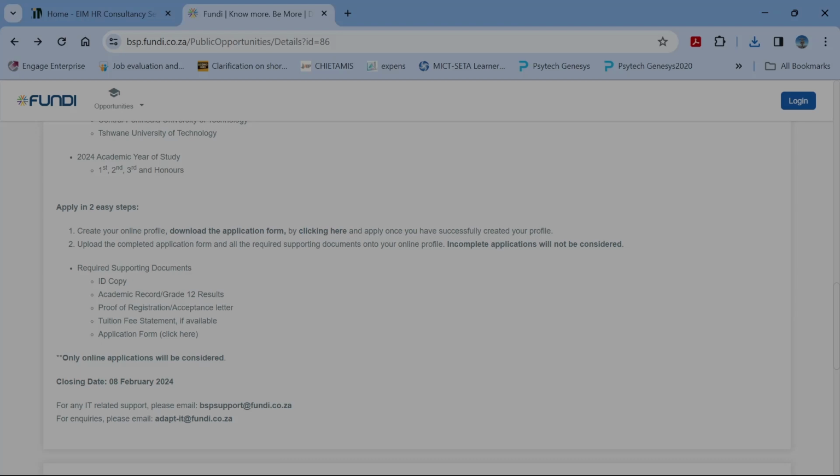you have successfully created your profile. Upload the completed application form and all the required supporting documents onto the online profile. Incomplete applications will not be considered.